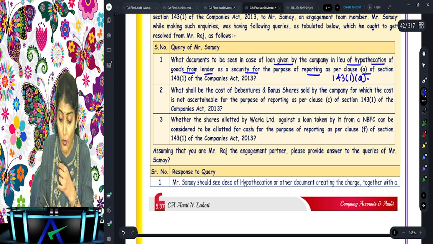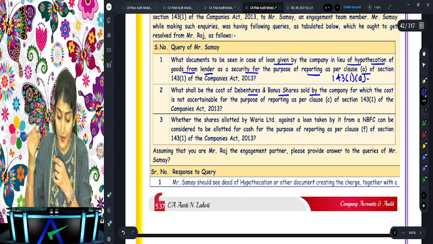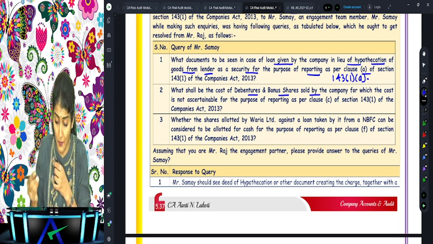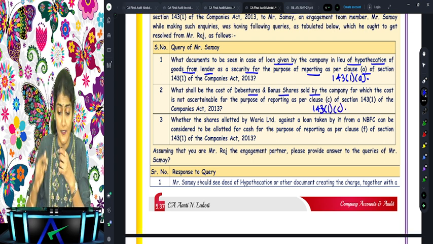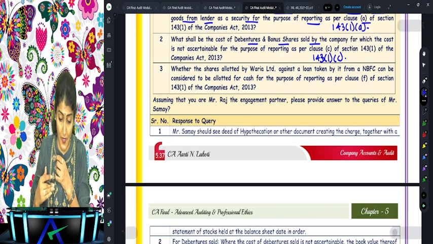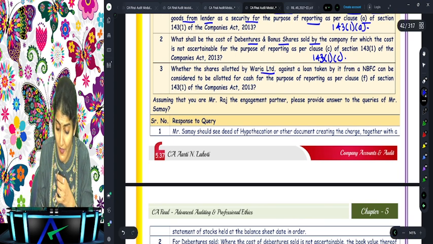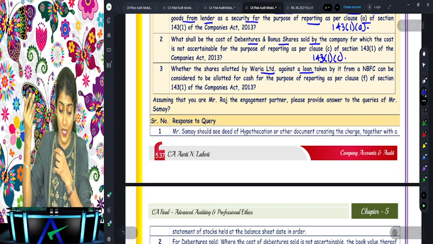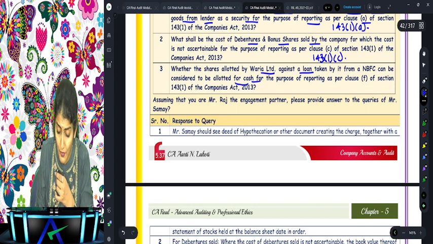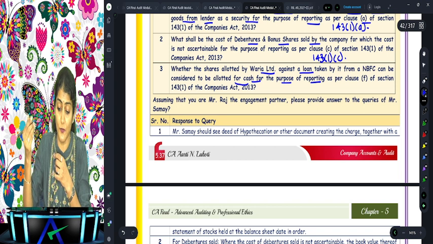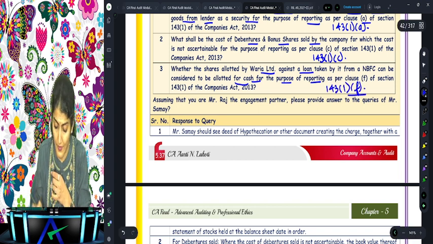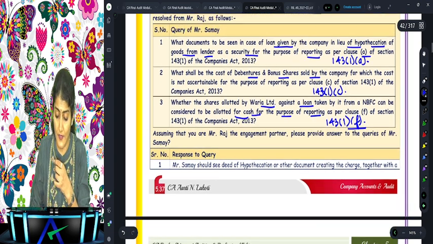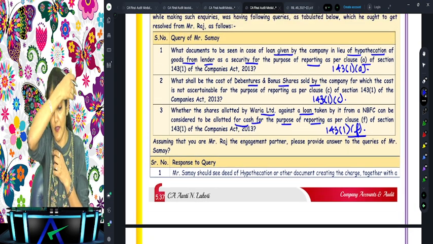Then what shall be the cost of debentures and bonus shares sold by the company for which the cost is not ascertainable, for the purpose of 143(1)(c), that is, whether loans and share securities, debentures have been sold at a price less than the cost. And whether the shares allotted by Varia against a loan taken by it from an NBFC can be considered to be allotted for cash for the purpose of 143(1)(f). Right, 143(1)(f). Assuming that you are Mr. Raj, the engagement partner, please provide the answer to the above queries.